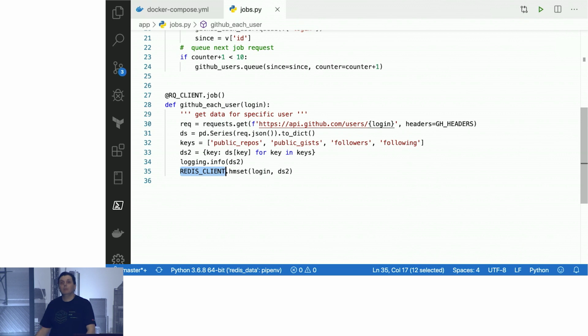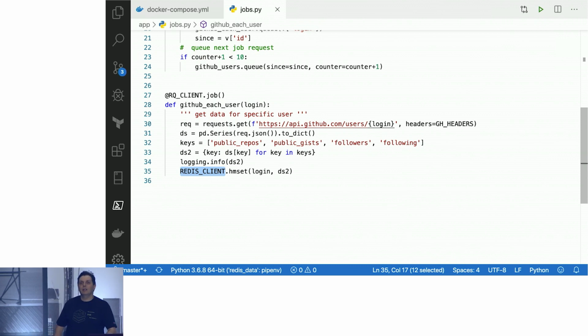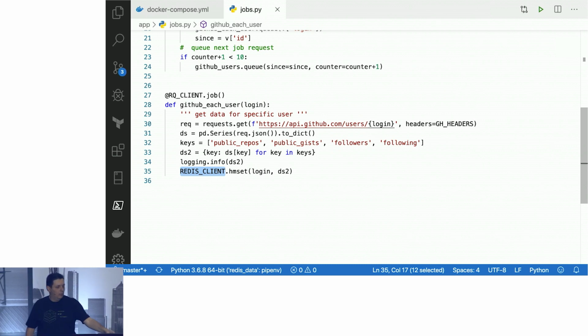So. I'm sorry, what? Oh, you're talking about Redis search now? I've done some stuff with Redis search. I haven't done talks on it. It could be adapted, yeah. There's no reason why it can't be. I would say it's a slightly more advanced case. I was trying to keep this vanilla level. But yeah, again, anything you can do with Redis, you can do from a Jupyter notebook.